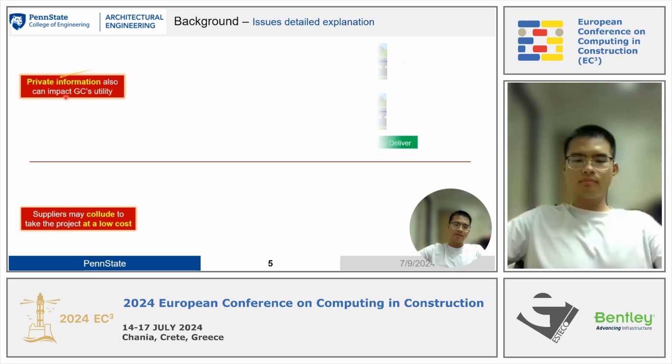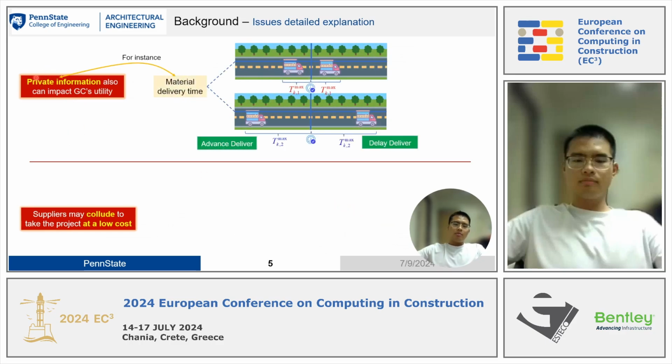To be more specific, the private information can be the material delivery time of the suppliers, as we can see in these two cases. In the first one, delivery can be controlled precisely, and in the below one the error is much larger than the above one, so the utility for the GC will be higher in comparison with the below one.